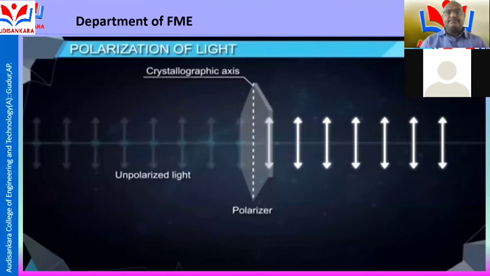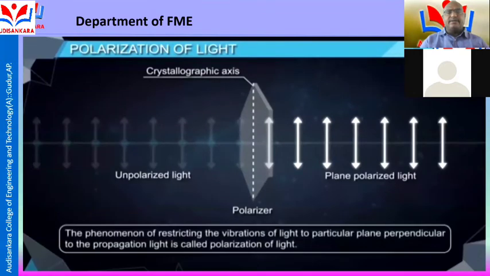Now the emerging light is plane polarized light. It contains vibrations in only one plane. The phenomenon of restricting the vibrations of light to one plane perpendicular to the direction of propagation is called polarization.